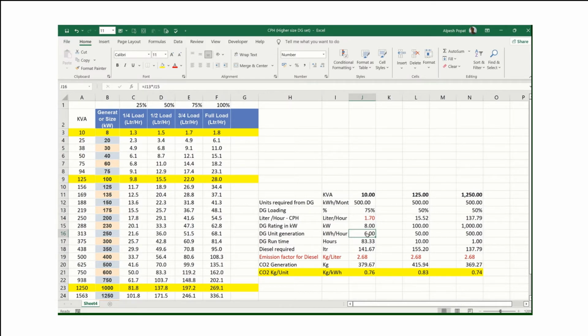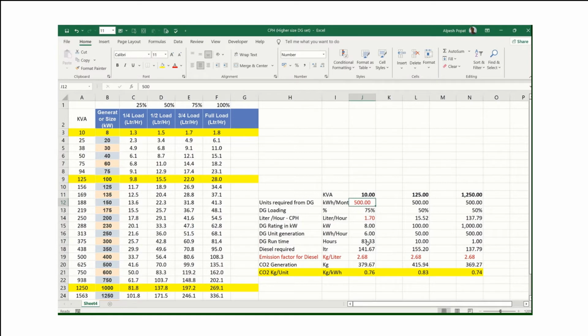So how many units do I want to produce? I have already mentioned that I want to produce 500 units, right? So I will divide 500 by 6 and get 83.33 hours. That means my diesel generator has to run 83.33 hours to generate 500 units.